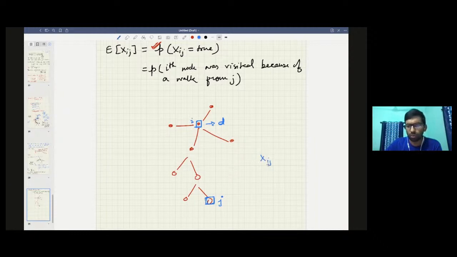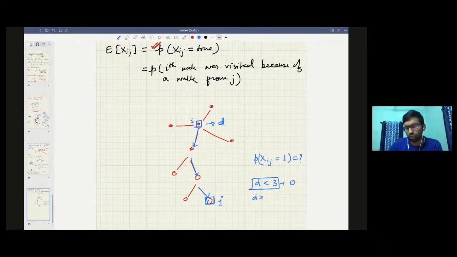So what is the probability that xij is equal to 2? What is this probability? Clearly, you can calculate that. To visit j you need to take a route like this. Of course, if d is less than 3, then this answer is 0, because you cannot ever reach here.